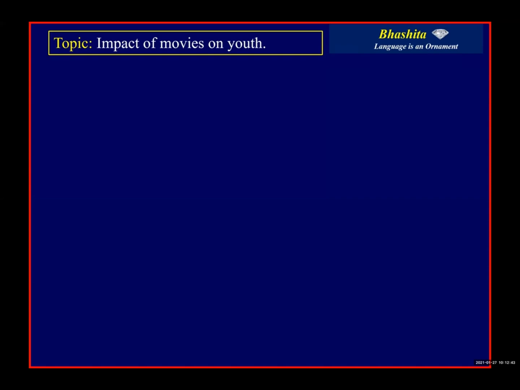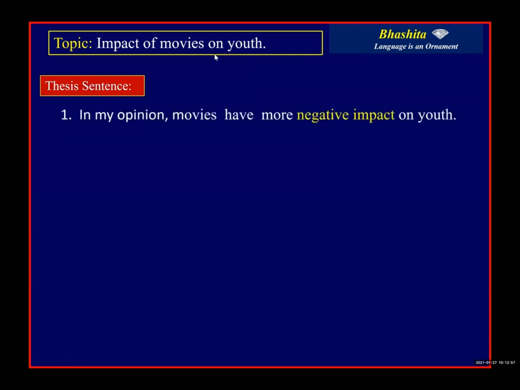Or do you feel that it has both positives as well as negatives? According to your opinion, you have to write the thesis statement in the introductory paragraph. So how to write the thesis statement? Let us see. For example, if you have a negative opinion, how to write the thesis statement? You have to express your opinion in the introductory paragraph.